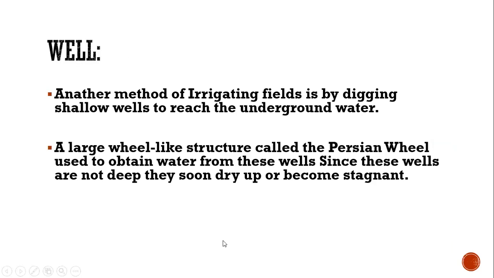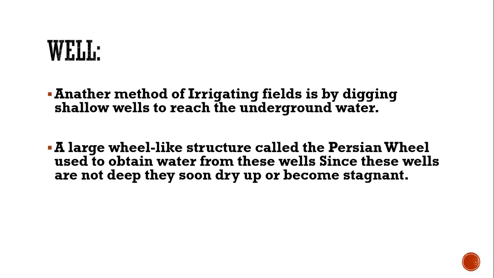Well, another method of irrigating fields is by digging shallow wells to reach the underground water. So wells are dug to take out the water from underground, and it is taken to the farmlands also. A large wheel-like structure called the Persian wheel is used to obtain water from these wells. Since these wells are not deep, they soon dry up or become stagnant.